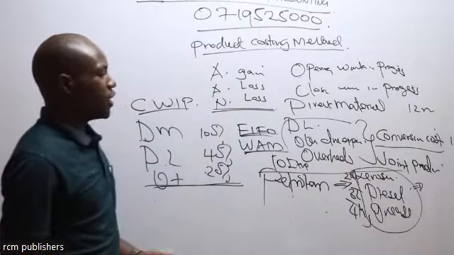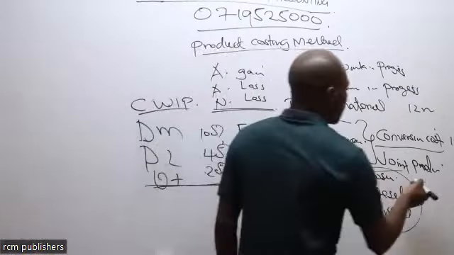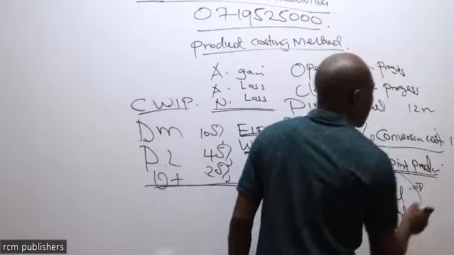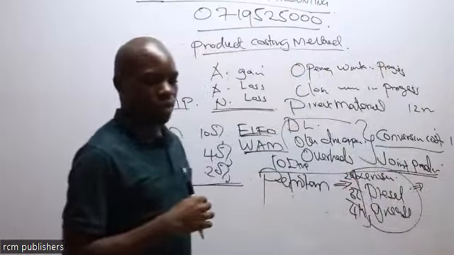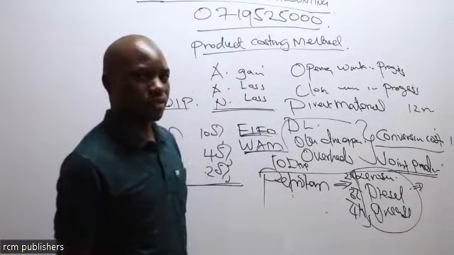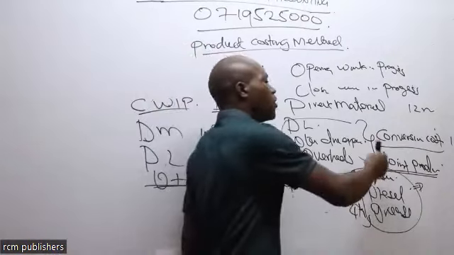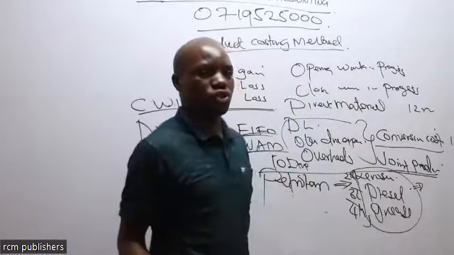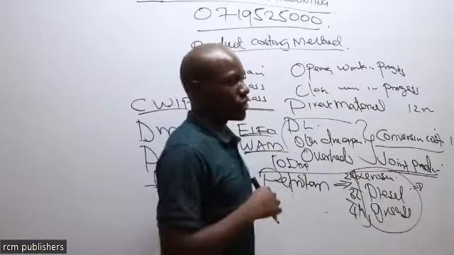There are those goods, the joint products, that after reaching this joint point, we can do further processing to add value, to do what we call value addition. When we do further processing, we are going to incur additional cost. So how do we apportion those costs?